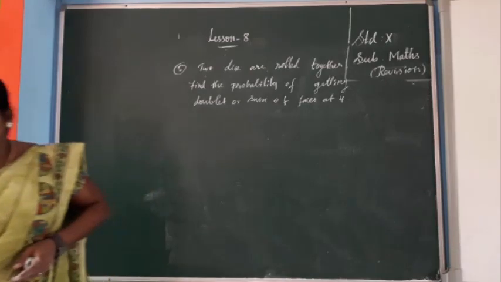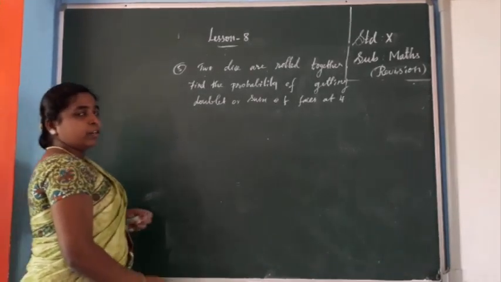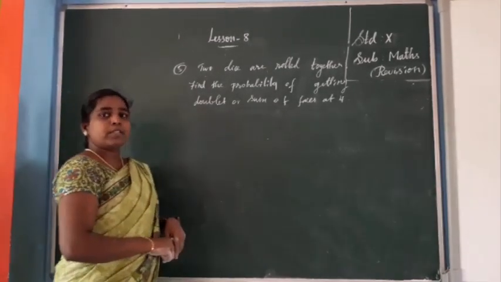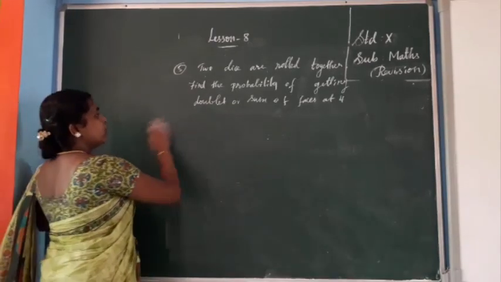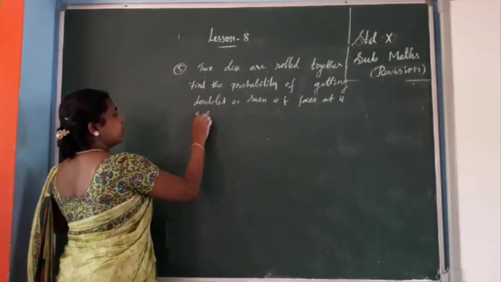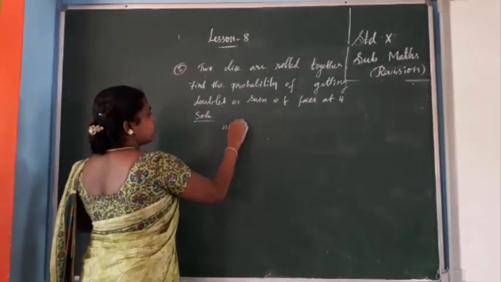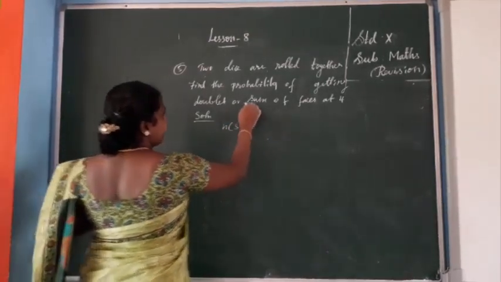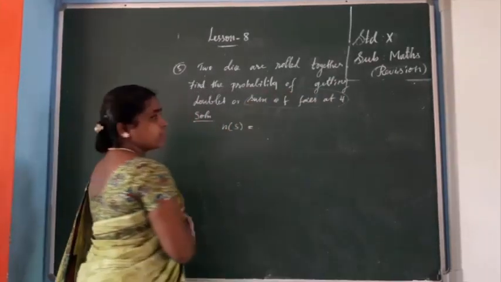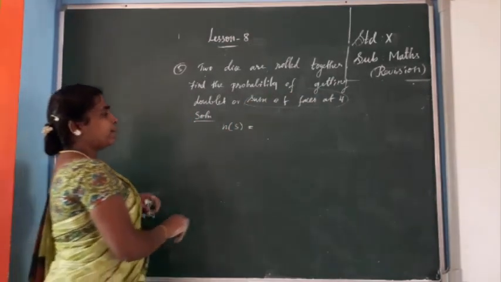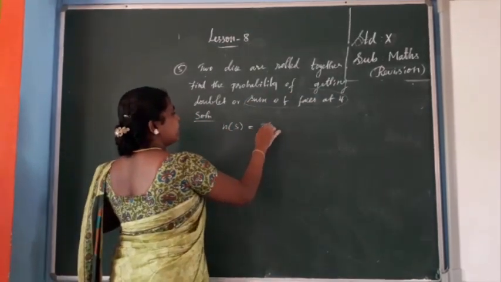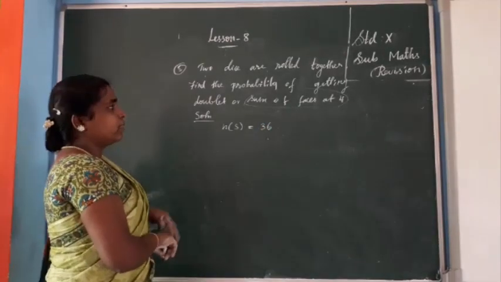Okay, understand? So 2 dice are rolled. You know the sample space 1,1 to 6,6, isn't it? So n of S you can write. These are important 5 mark problems, okay. I don't think this is very simple, so sometimes you make mistakes here. Sum of faces as 4, you have to see carefully. So n of S equal to 36.